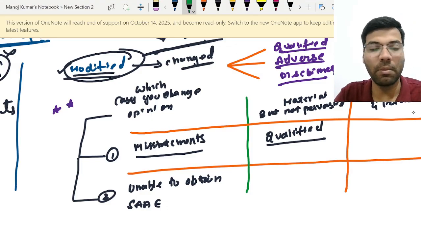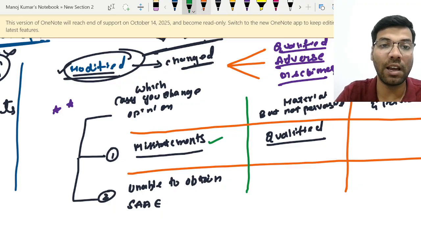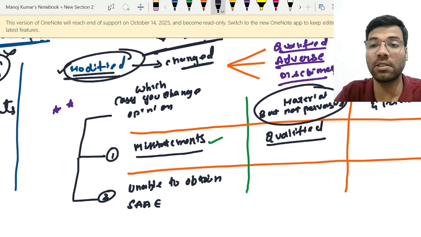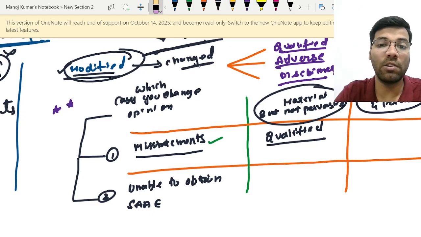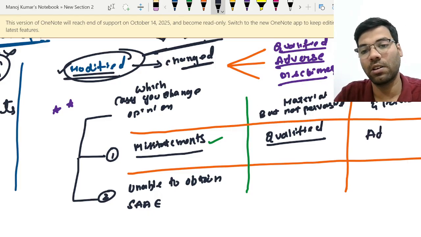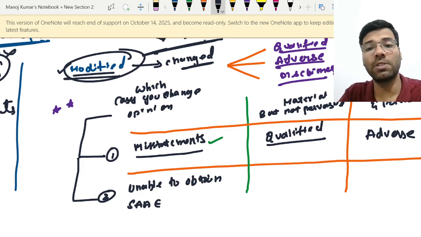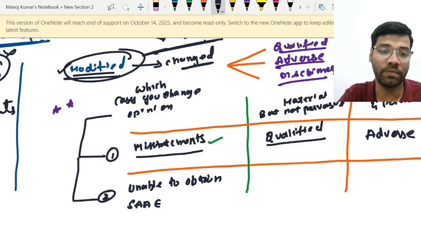So coming back to our discussion, the auditor has identified misstatements and those misstatements are material as well as pervasive. In that case, to indicate the severity, see, compared to this, here the severity is much higher. That is the reason why, to indicate that severity, an adverse opinion will be expressed. So if misstatements are material but not pervasive, qualified report. If they are material as well as pervasive, then adverse opinion. This is the first case.